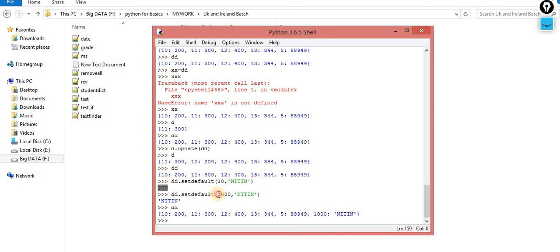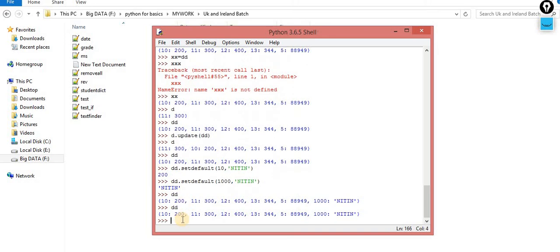But in this case the key is not available, so it sets this as a default key value pair inside my existing dictionary. So this is the concept of the set default method. I think we discussed all the methods associated with this: copy, keys, values, clear, cloning, update, get, set default, and these things.